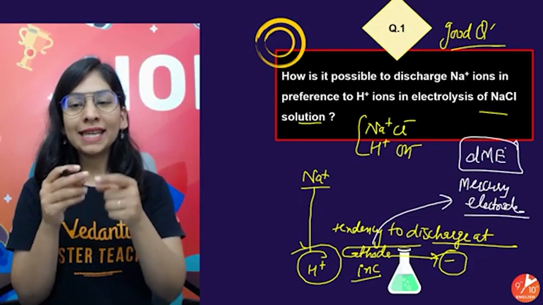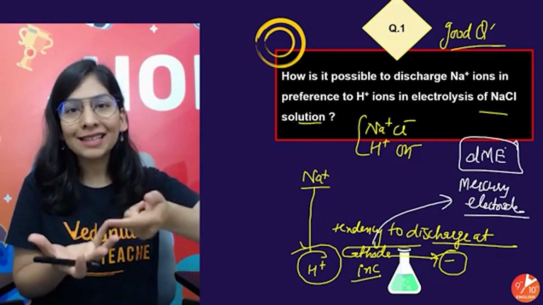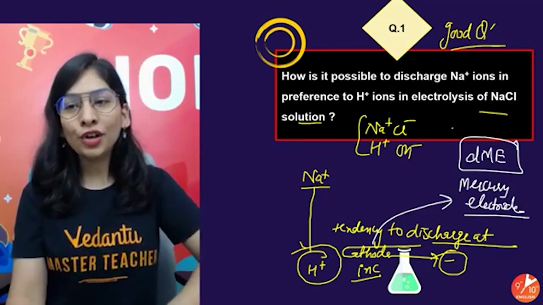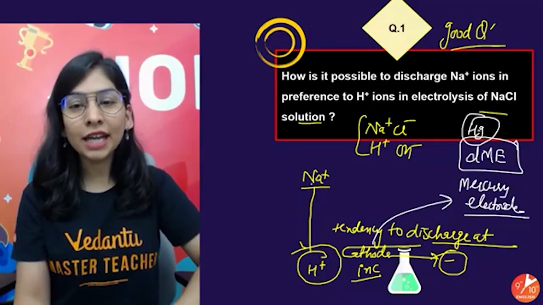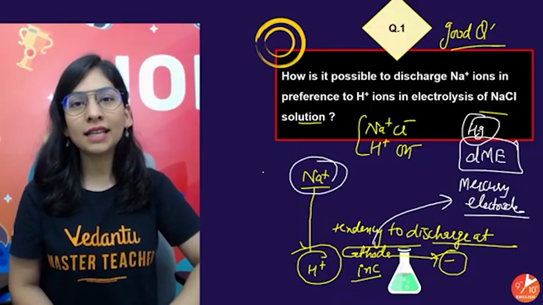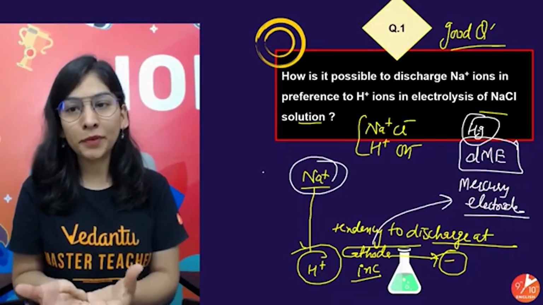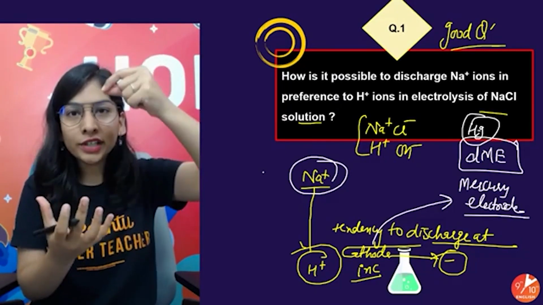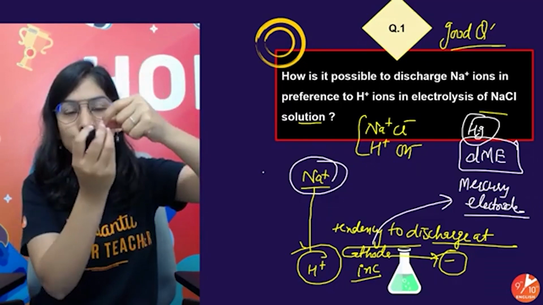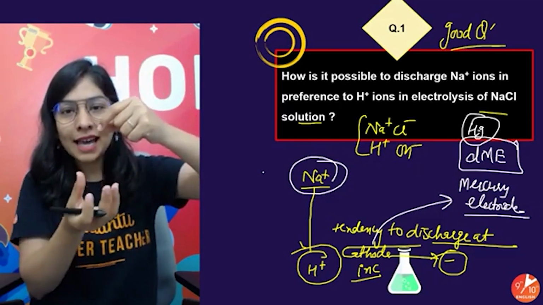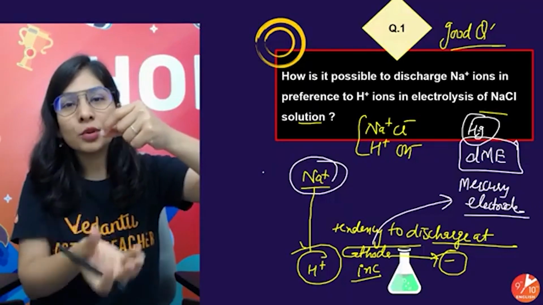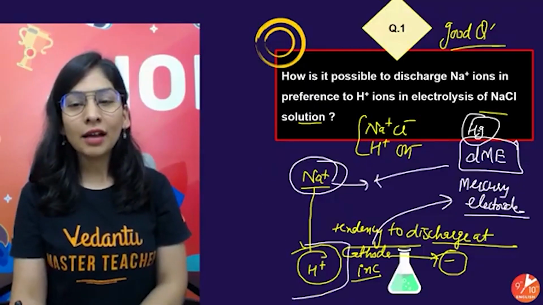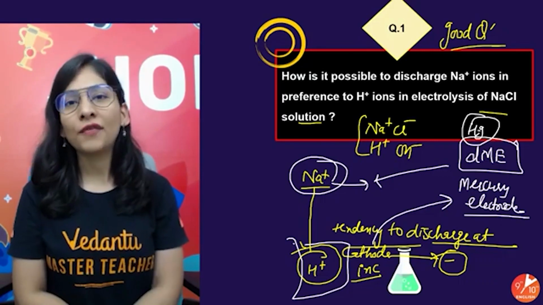So we'll take my cathode as a dropping mercury electrode. As it's a liquid, it will come drop by drop. And now you know that mercury has a very good tendency towards sodium, because they form an amalgam. As the mercury comes into the solution in the form of a drop, this drop is becoming bigger in size. Your Na+ ions will go and take electrons and basically form an amalgam, which is not the tendency in the case of H+ ions.